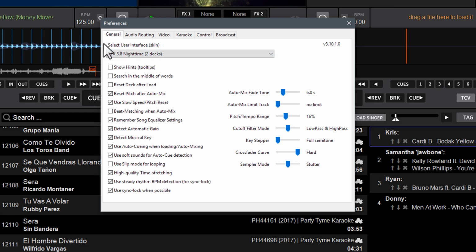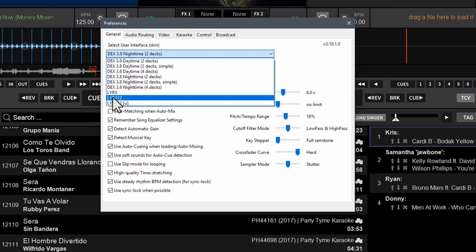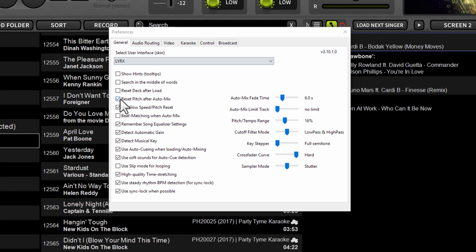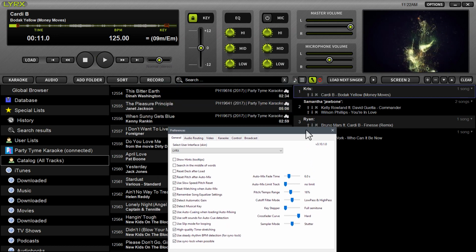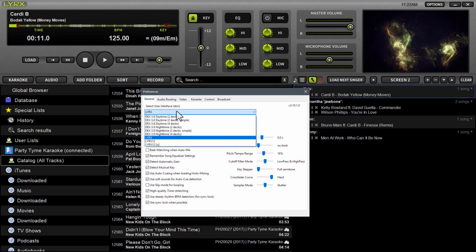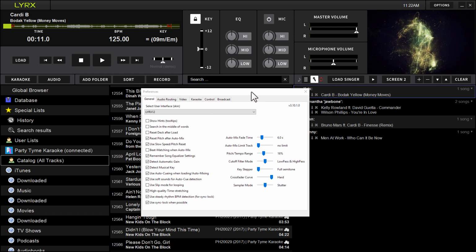So here under the General tab and Preferences, where it says Select User Interface, if you click the drop-down, you'll find two new skins, Lyrix and Lyrix 12. Lyrix is the default Lyrix skin, which you can see right here. And Lyrix 12 is more of a DEX-ish layout and skin and color scheme than the default Lyrix.